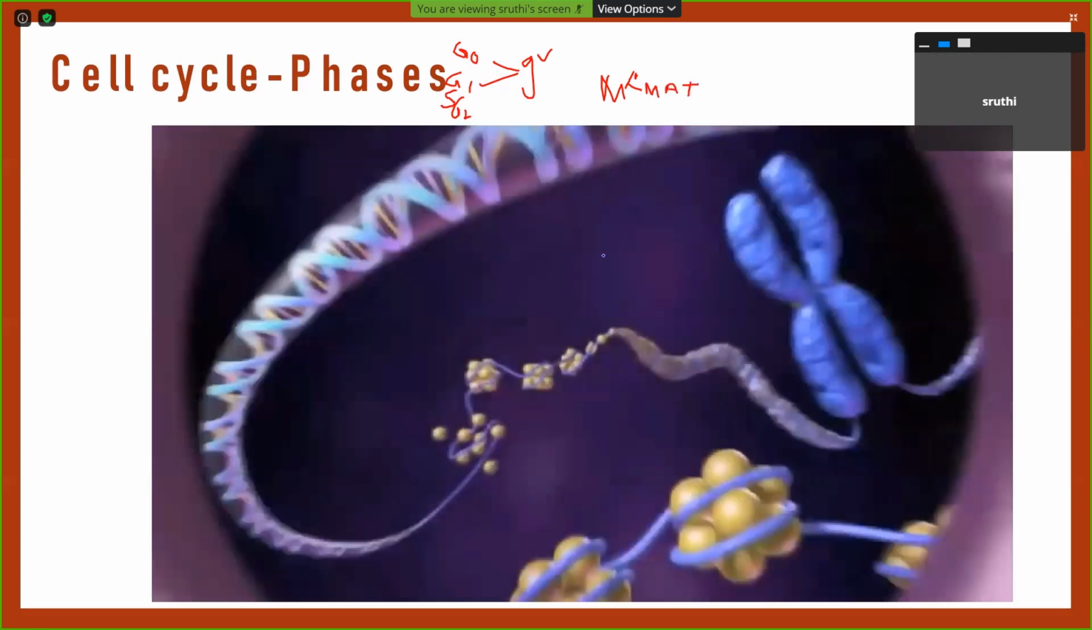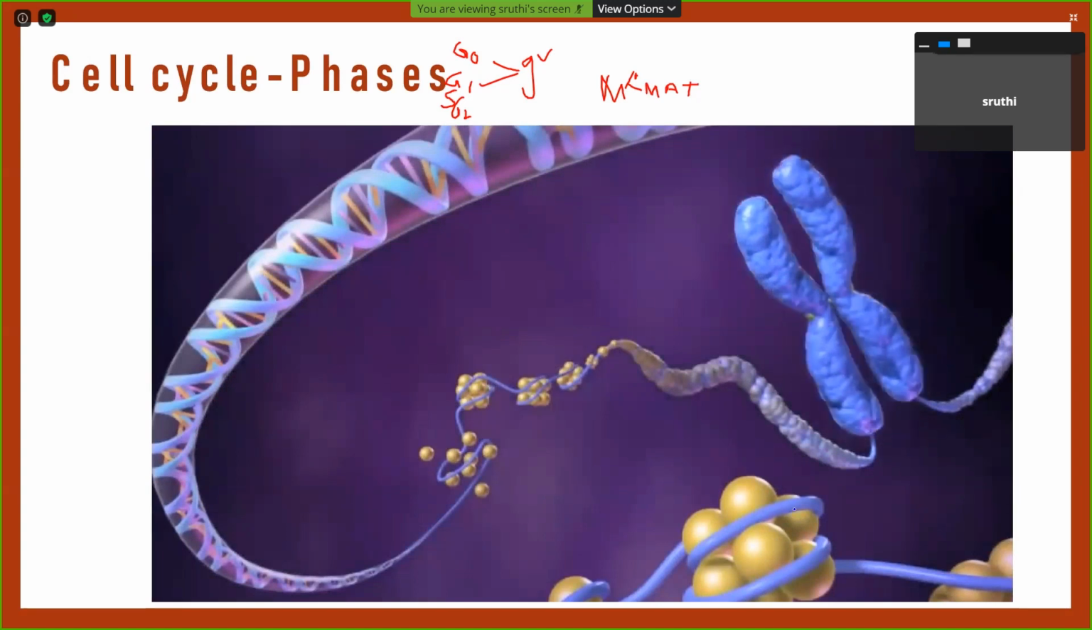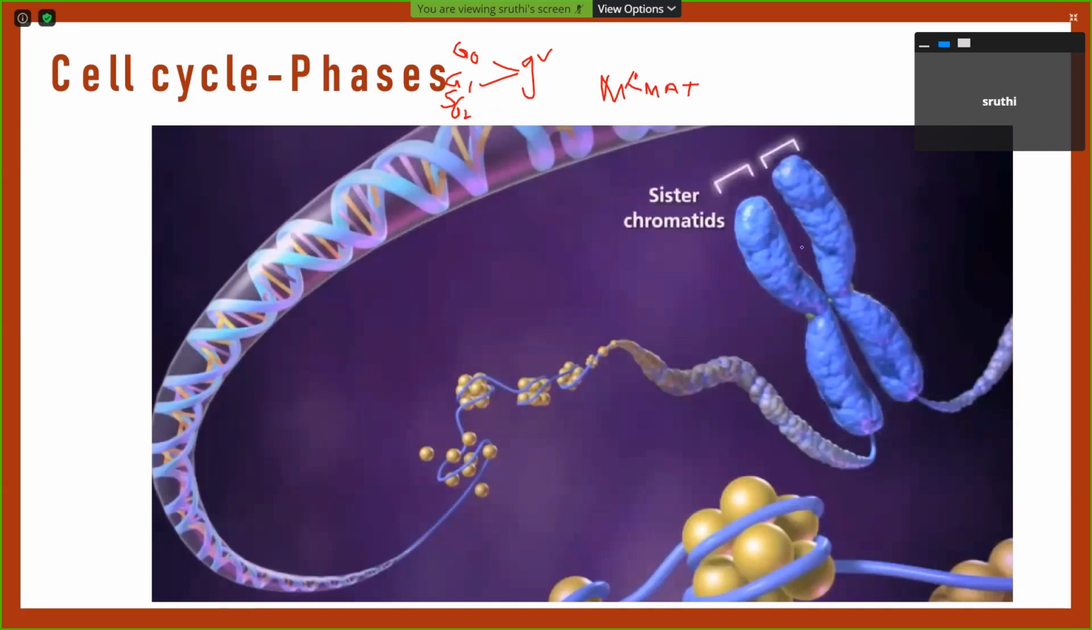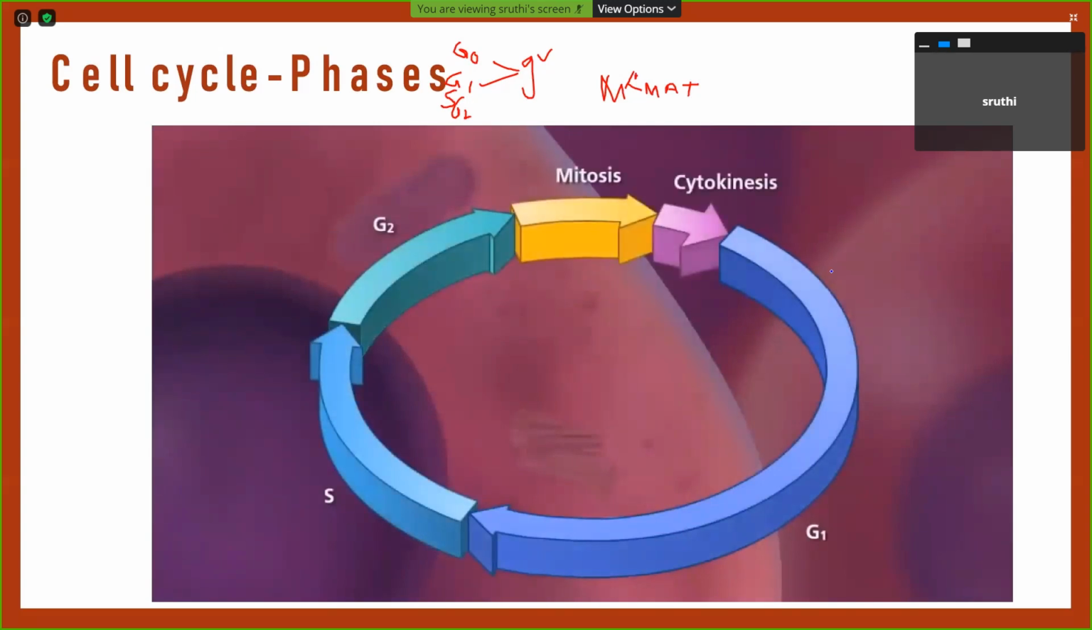This is a cell in which there is a nucleus, and in this nucleus there are DNA strands coiled over histone molecules. This is called a nucleosome. The condensed form of the nucleosome is called chromatin, which further condenses to form the chromosome. Each chromosome has two sister chromatids, attached by the centromere. So the whole cell cycle consists of the mitotic phase as well as the interphase.